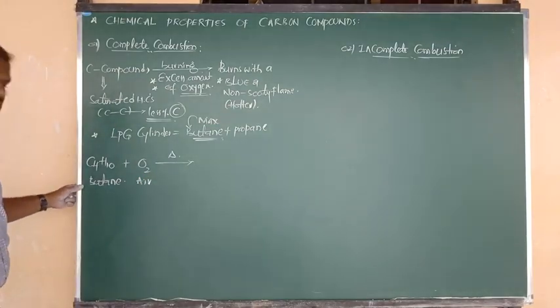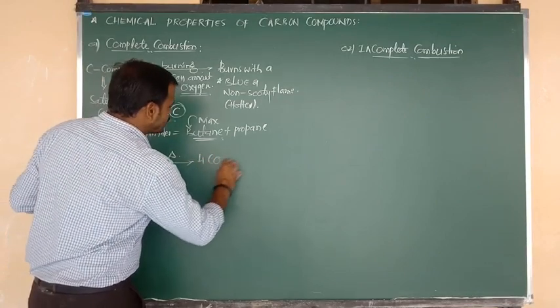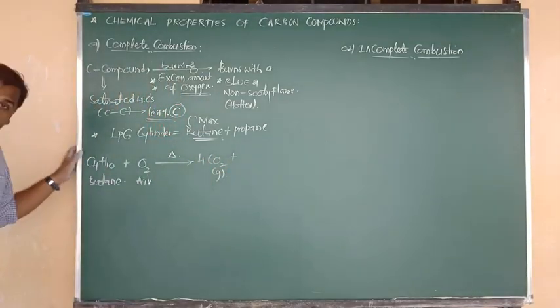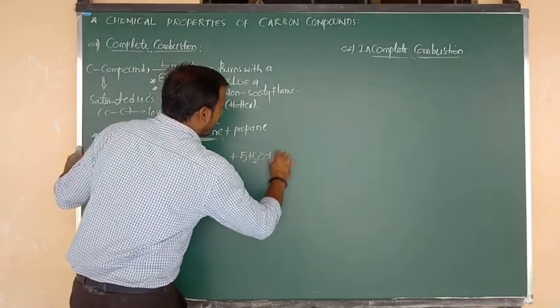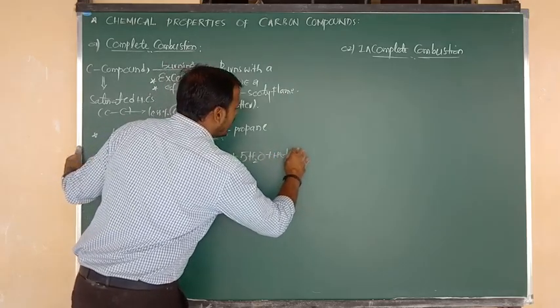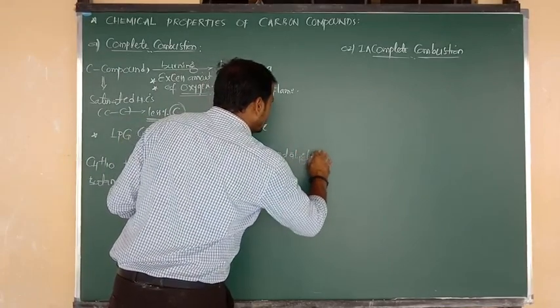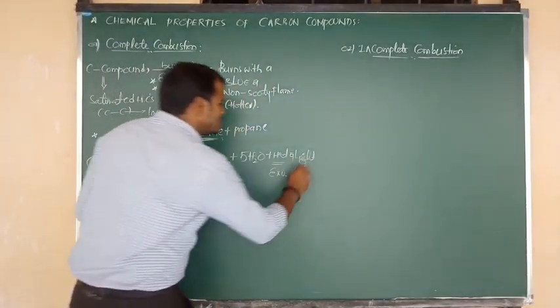Again the same procedure. How many carbons are there? 4. Four carbons means we get 4 moles of carbon dioxide gas. 10 hydrogens means we get 5 moles of water molecules, along with the release of heat and light. Heat releasing means the reaction is exothermic.